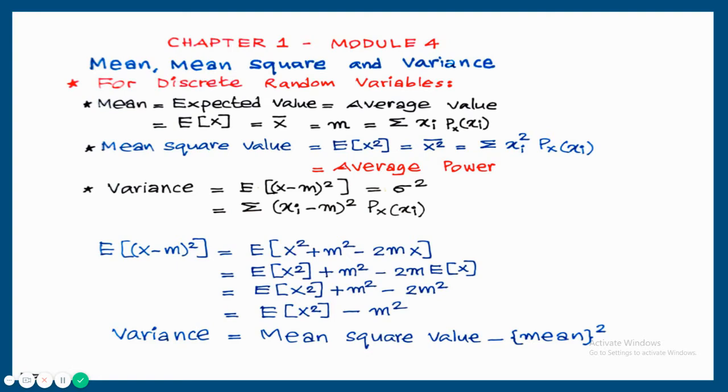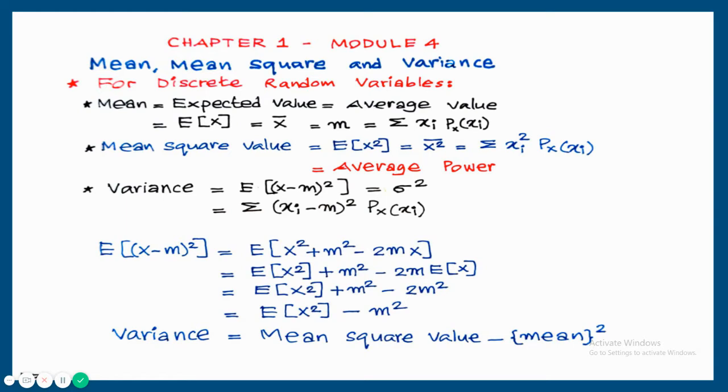Mean or expected value or average value. It is written as E of capital X, that is equal to X bar, that is again written as m. m stands for mean, and is equal to sigma xi into P of xi. xi is a random variable and P of xi is the probability of the random variable.